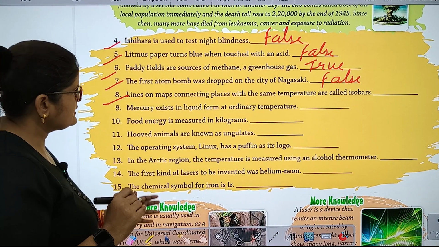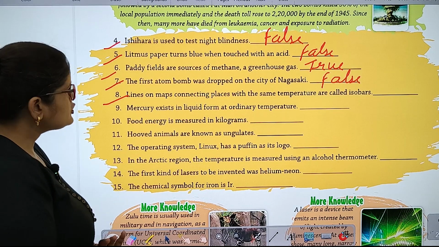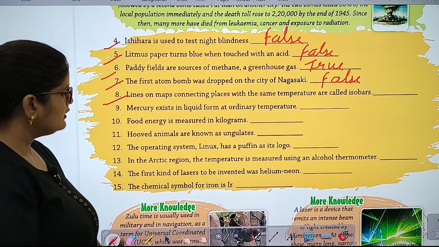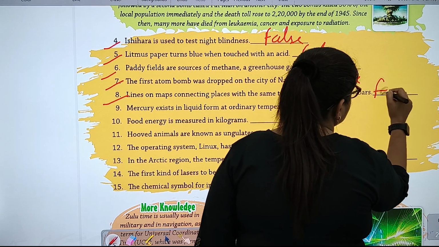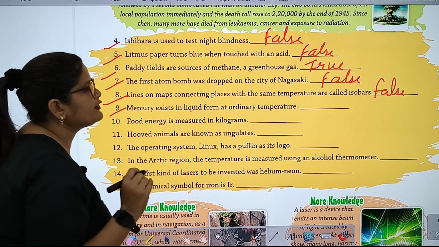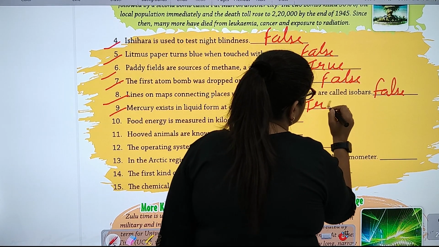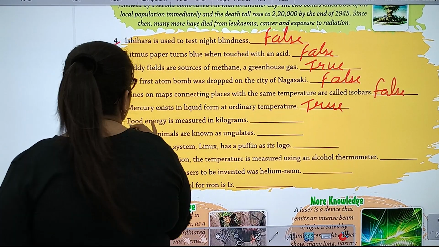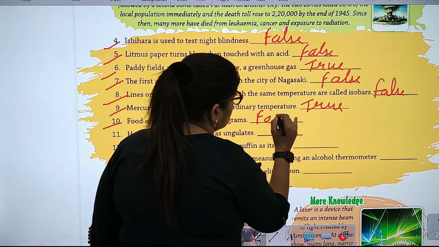Lines on a map connecting places with the same temperature are called isobars. False. Mercury exists in liquid form at ordinary temperature. True. Food energy is measured in kilograms. False.